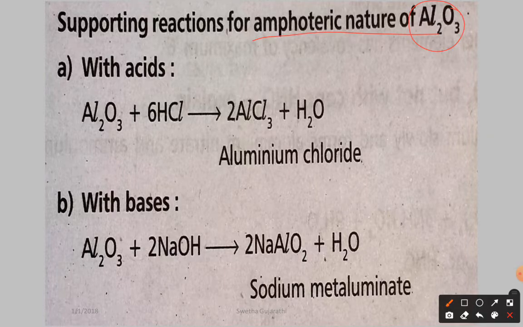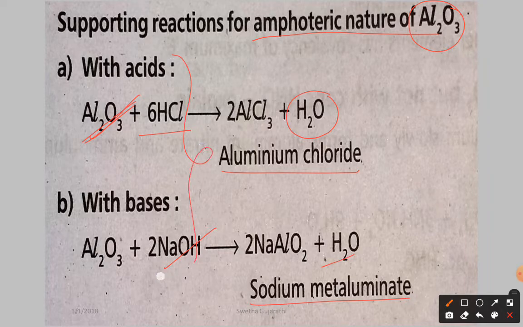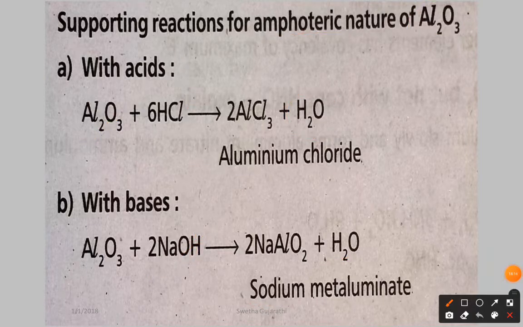Here you can see aluminum oxide reacting with the acid HCl gives aluminum chloride and water. The oxide also has amphoteric nature, and reacting with the base it gives sodium metaaluminate and water. So it indicates the amphoteric nature of aluminum oxide. So aluminum and aluminum oxide both have amphoteric nature.